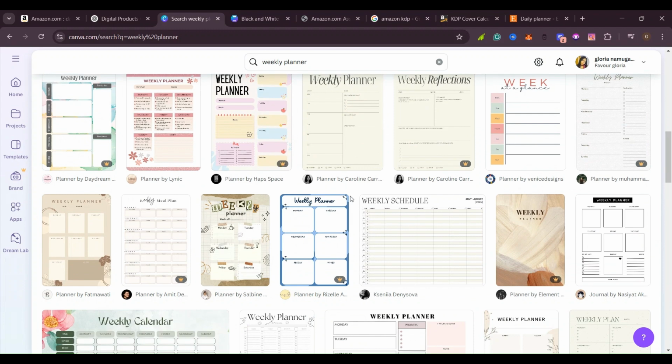There you will get into some problems because maybe another person has already used that same design. So that's why we are going to choose one and go ahead and customize it and add our own vibe and make it feel like it's our own. That's why we are going to change some things, add what we want and remove what we don't want. Yes, I hope you understand me.